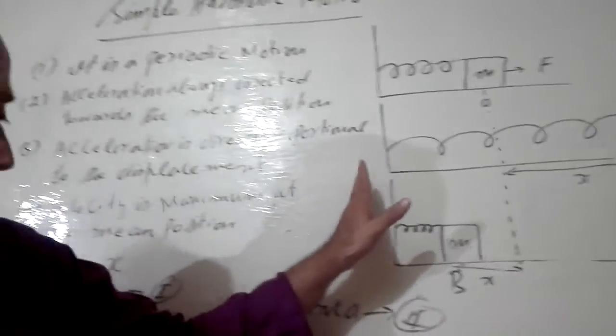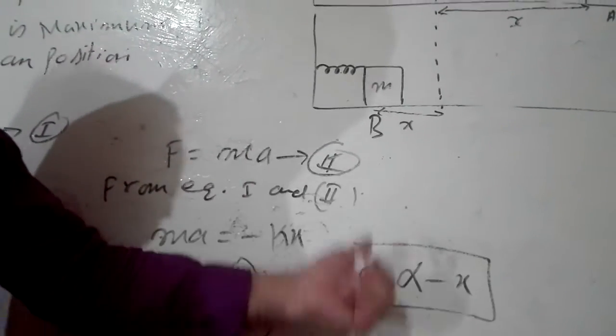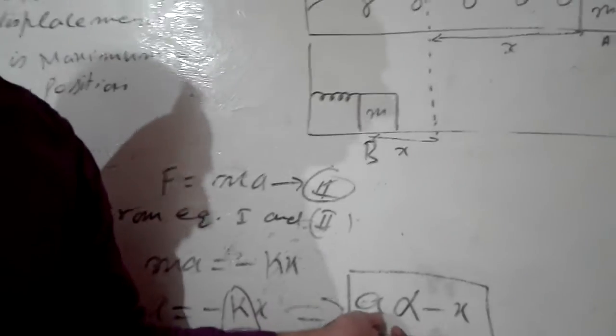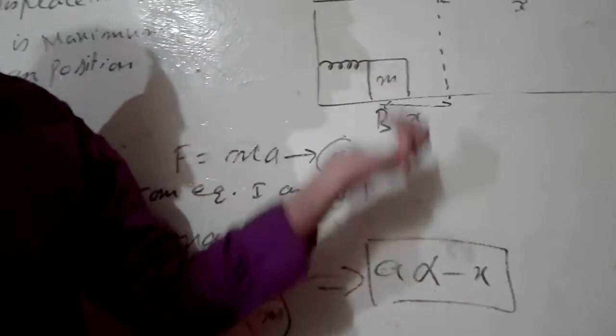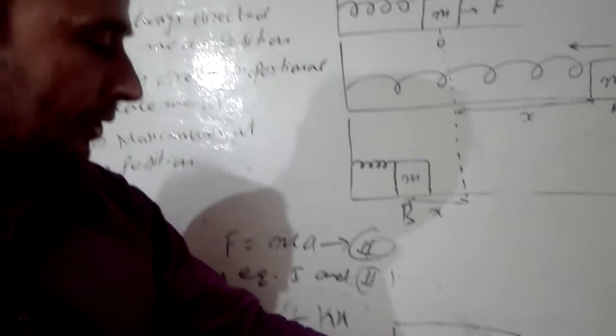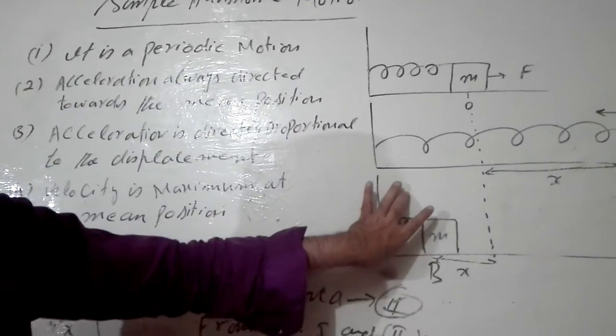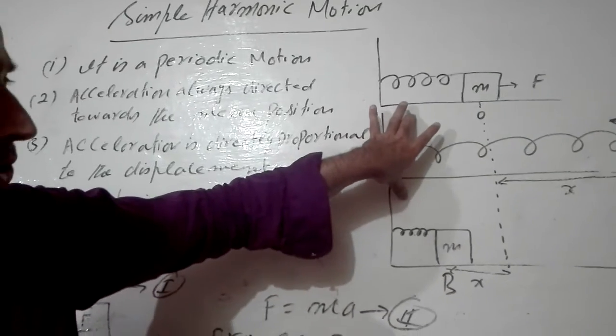You can also place the net force in place of acceleration, because whenever there is acceleration, you know there is always a net force. So you can also define it in terms of net force. The net force is directly proportional to the displacement and it is always directed toward the mean position. Both definitions are right. I think the concept is clear to you, and now you have to write it down in your register.